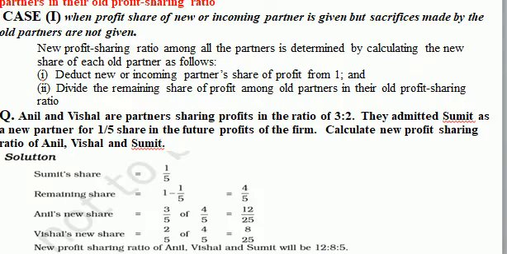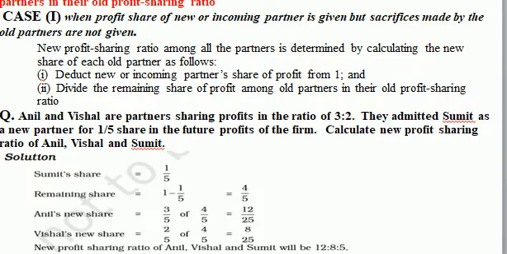So to recapitulate, what we have studied today is the meaning of the word reconstitution of partnership firm. Then we have seen when the firm is said to be reconstituted. There were 5 cases. Number 1, change in profit sharing ratio. Number 2, amalgamation of partnership firm, admission of a partner, retirement of a partner, and death of a partner.